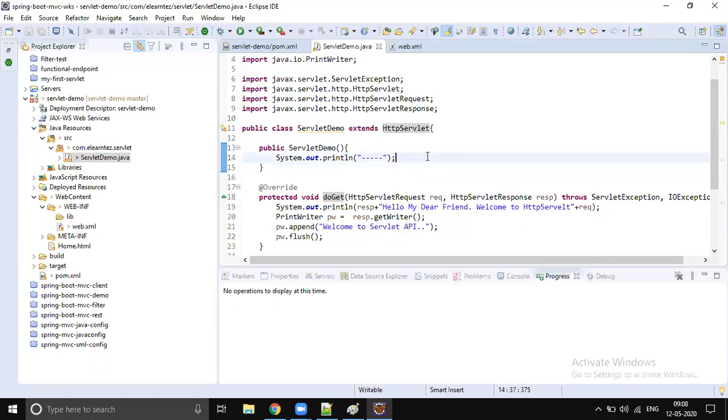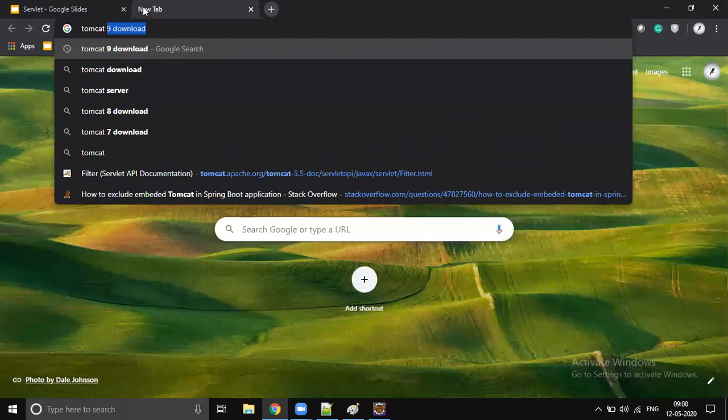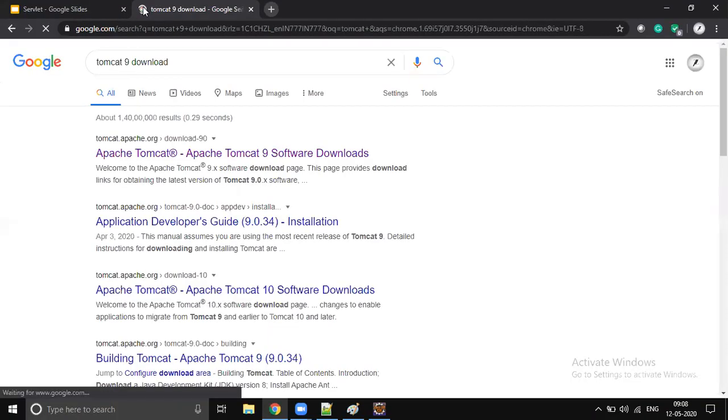So I want to run this application on the server. What should I do? I have to download a server. We're going to use Tomcat. There are so many servers available for Java: WebLogic, WebSphere, JBoss, Glassfish, Netty, Tomcat, Jetty. We don't want to go through all those servers. We will start with one particular server. I want to download Tomcat 8 or 9, anything is fine.